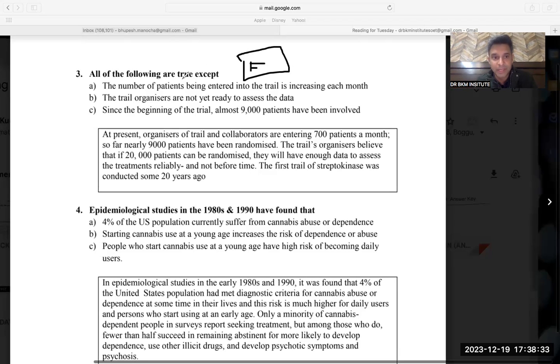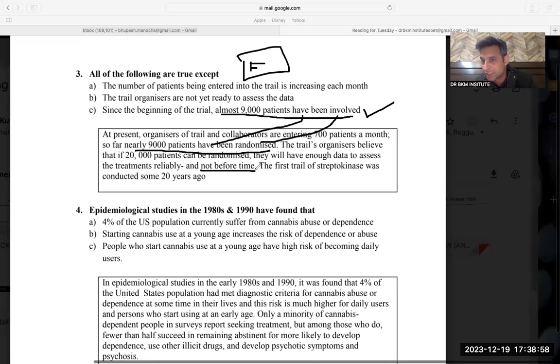Coming back to the paragraph, they were saying nearly 9,000 patients have been randomized. The last option was saying almost 9,000 patients have been involved. Again, the tenses were the same, have been, third form. That means this option was true, but I have to find the false one. The trial organizers are not yet ready to assess the data. Yes, they are not ready because it will not happen before the time. So again, this option was also true.